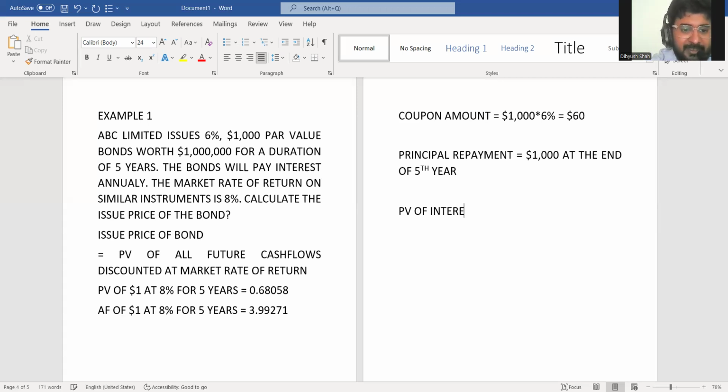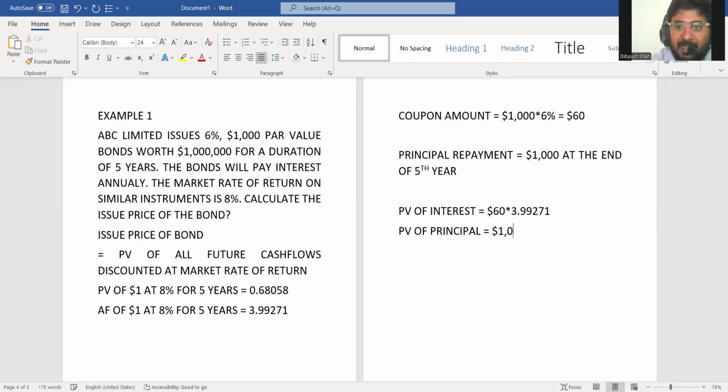So for interest or coupon, I will use annuity factor because they are occurring at the end of each year, same date and same time interval. So 60 into 3.99271. And for principal, which is repayable only once, I will use discounting factor.